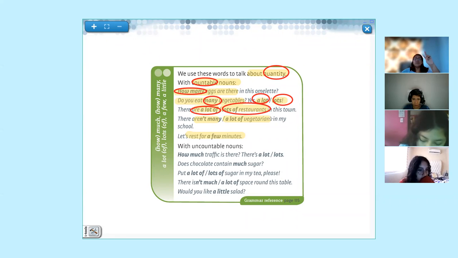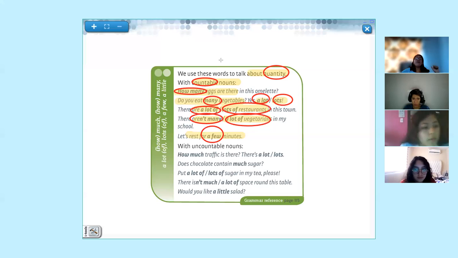Pay attention, there are two differences. Negative: there aren't many, or there aren't a lot of vegetarians, for example. Pay attention to the forms of the affirmative and negative. Talking about the time, we have the expression a few.